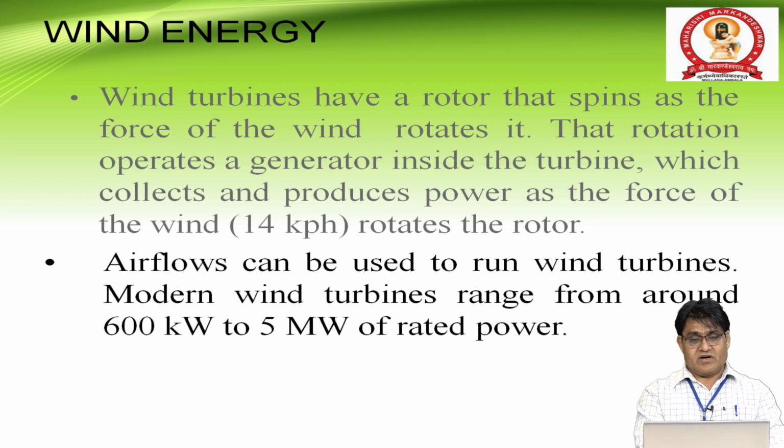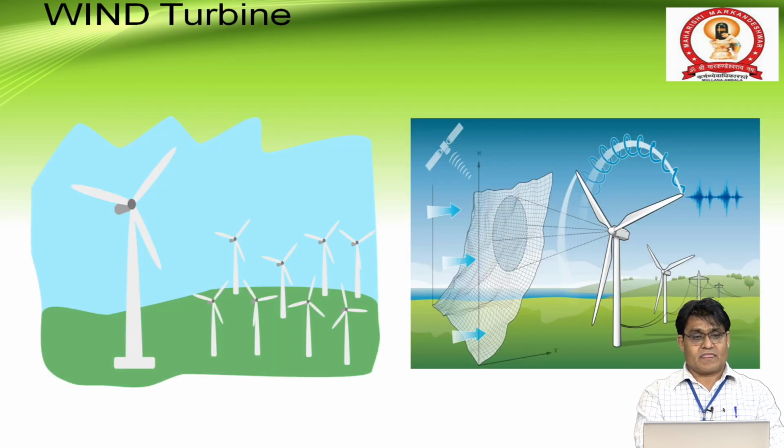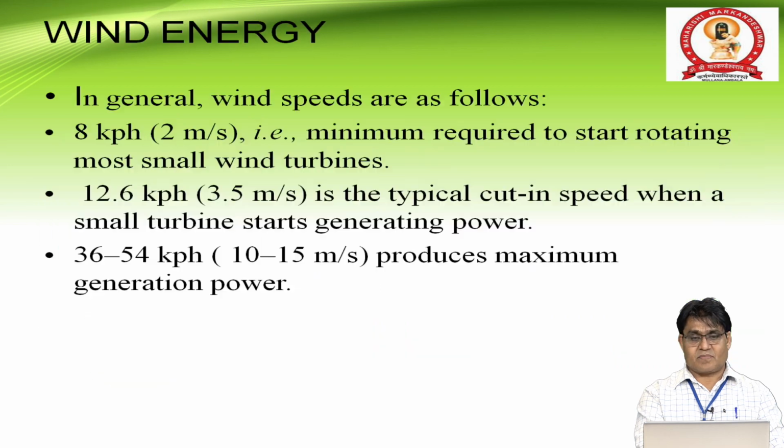A modern wind turbine ranges from around 600 kilowatts to 5 megawatts of rated power. This is the figure of a simple wind turbine. Here, how air strikes the wind blades, and that wind kinetic energy is converted to mechanical energy.